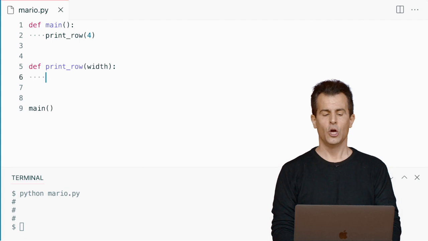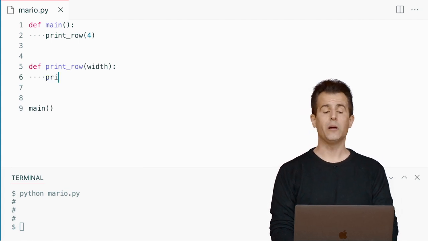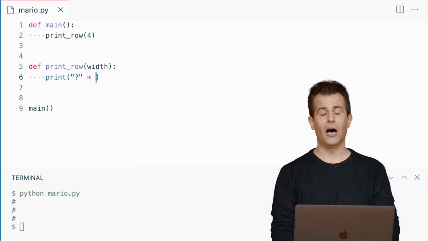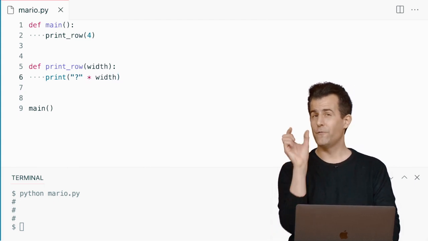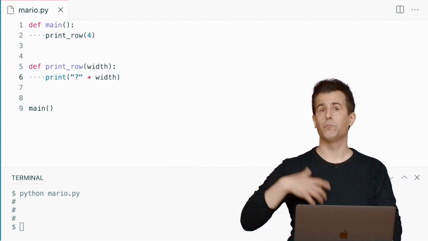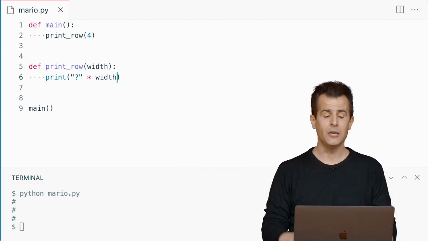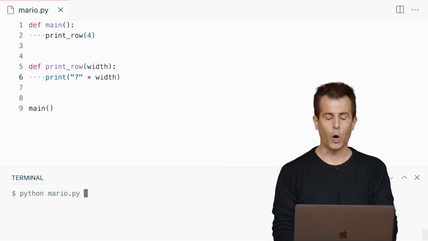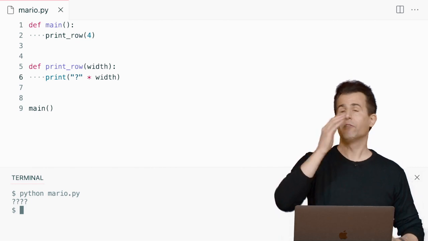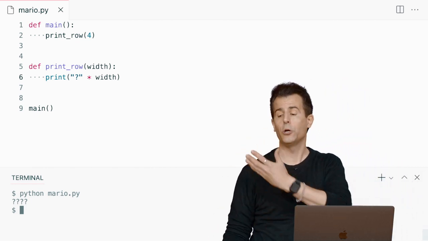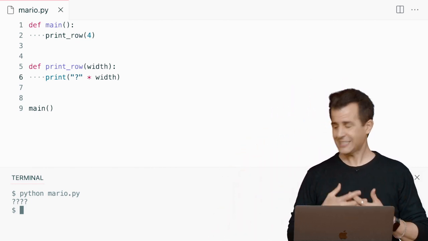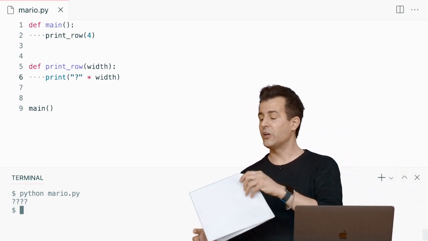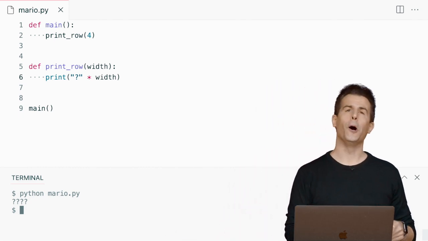And how can I do this? Well, now we have an opportunity to do string multiplication even more elegantly. I can say quote unquote question mark times width. And this is a very pretty Pythonic way of printing what could otherwise be a loop, and that's fine. But this is going to go ahead and print those question marks for me. Let's do Python of mario.py, enter. And now I've got 4 question marks. It's not nearly as pretty as the more graphical version, but it is at least a building block toward having now a reusable function like print row.